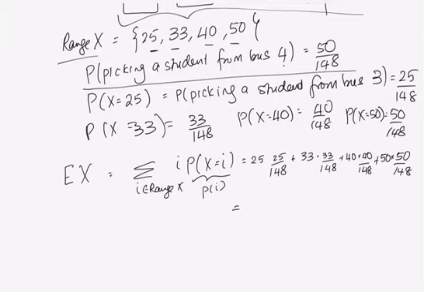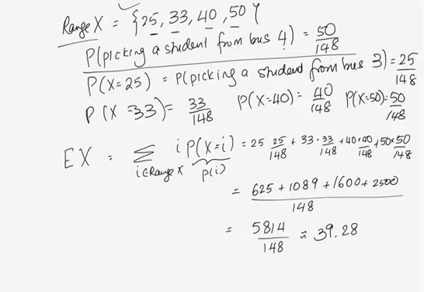Correct? So what are these values? Let's see. 625 plus 1089 plus 1600 plus 2500 over 148. So that is 5814 over 148, and that is approximately 39.28. Okay. All right. Now let's look at the other part.